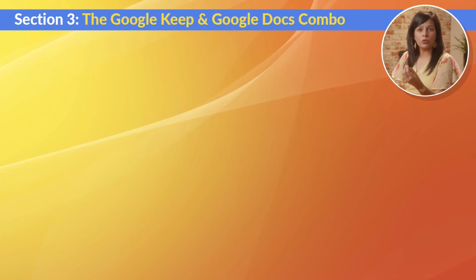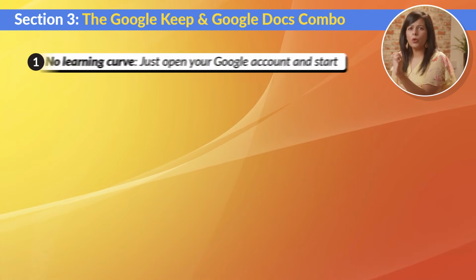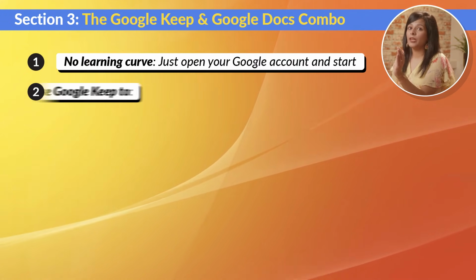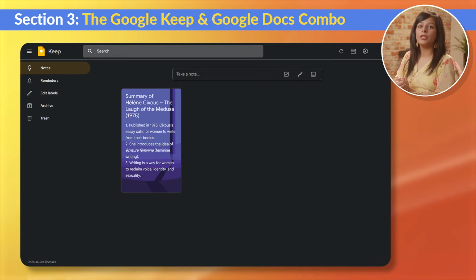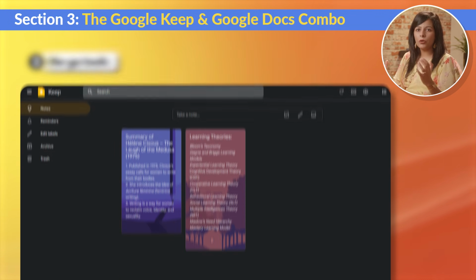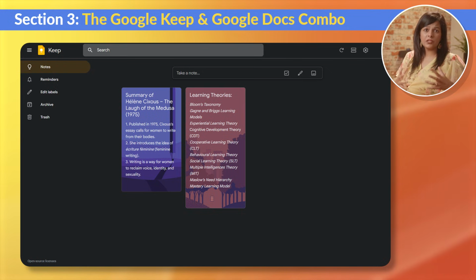Now let's talk about a toolset you probably already use, Google Keep and Google Docs. You don't need to learn anything new. You can open Google Keep from your browser or download the app. Use Google Keep to jot down quick points while watching lectures or reading. You can create syllabus checklists, daily targets, and important highlights on the go.